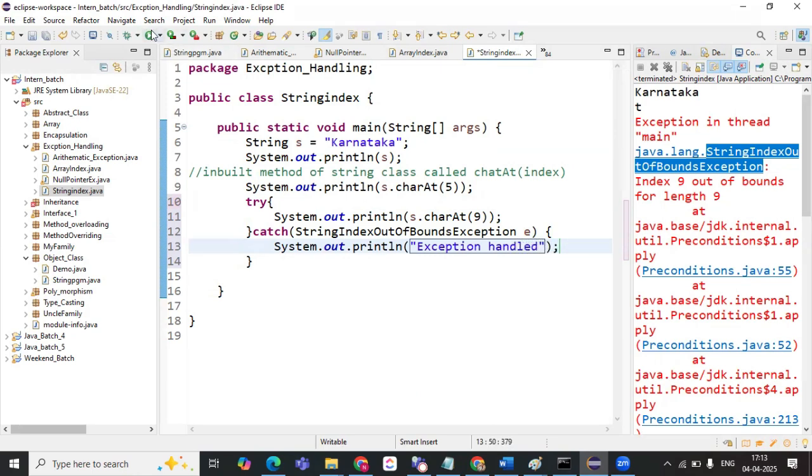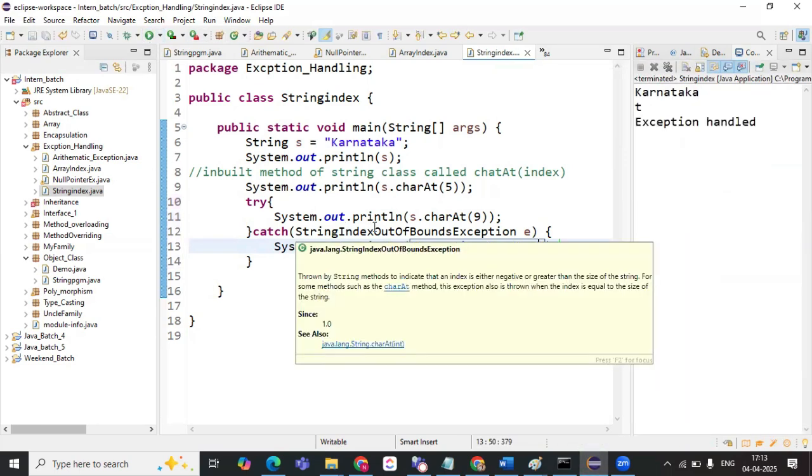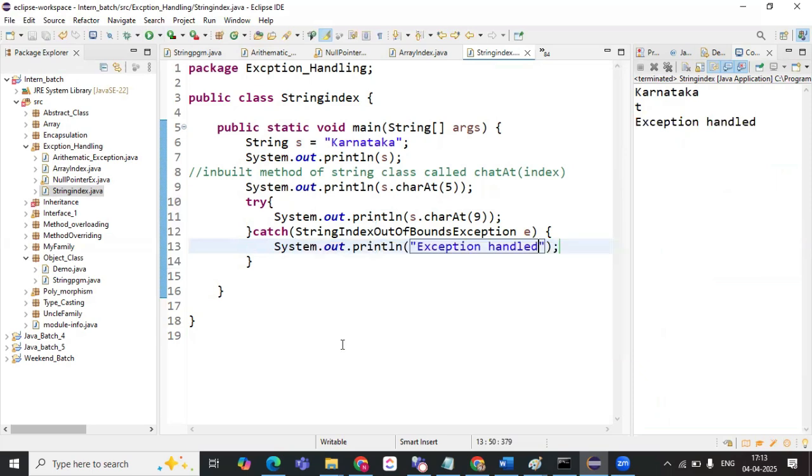So this is how we handle the exception. Are you understanding it? Yes, ma'am. It's a simple thing, but you should know which statement to keep inside the try block and what has to be written in the catch block. That's it.